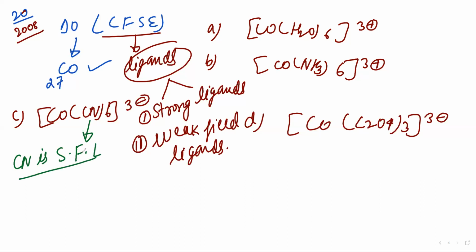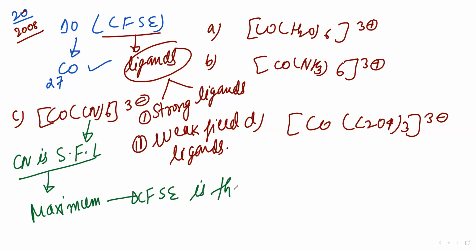So in Co(CN)6 3 minus, due to the strong field ligand, maximum CFSE is there. Understood? So please write it down.